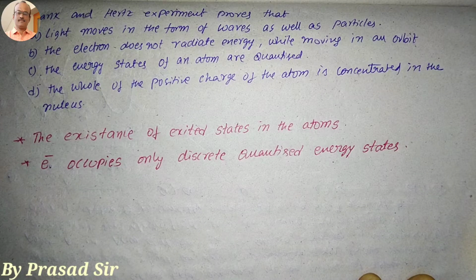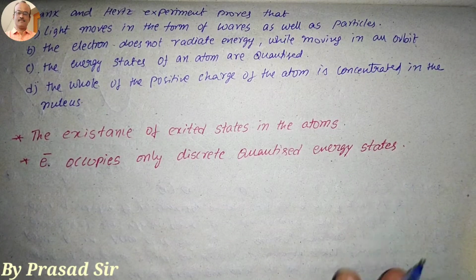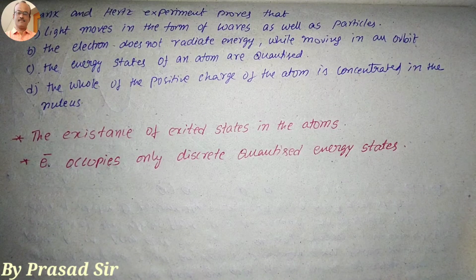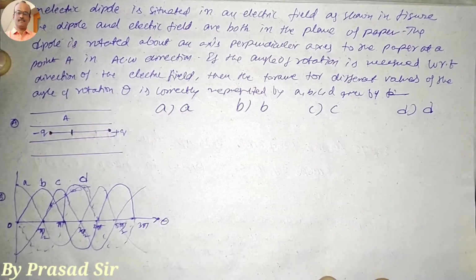So here C, the Frank and Hertz experiments prove the existence of excited states in the atom. In an atom, an electron jumps from one energy state to another energy state. This is possible only because of the existence of excited states of atoms. The energy in one orbit is different from another orbit, so that's why excited states may occur. That's why the electron occupies only discrete quantized energy states. So which option is correct here? The energy states of an atom are quantized. C is correct.